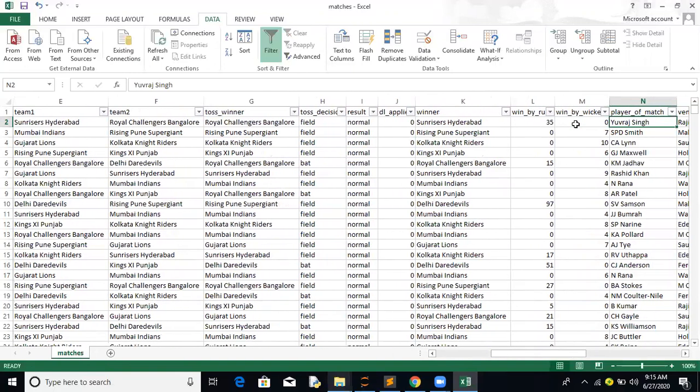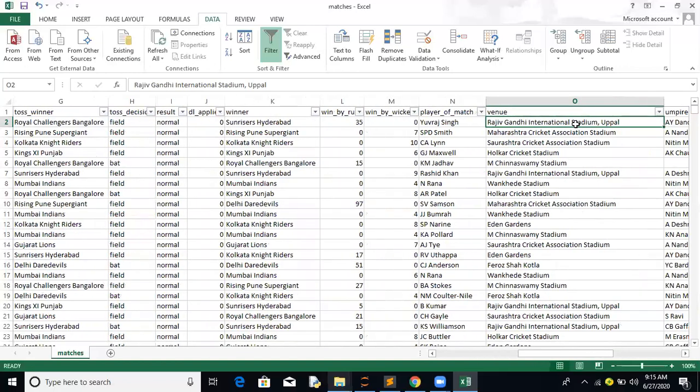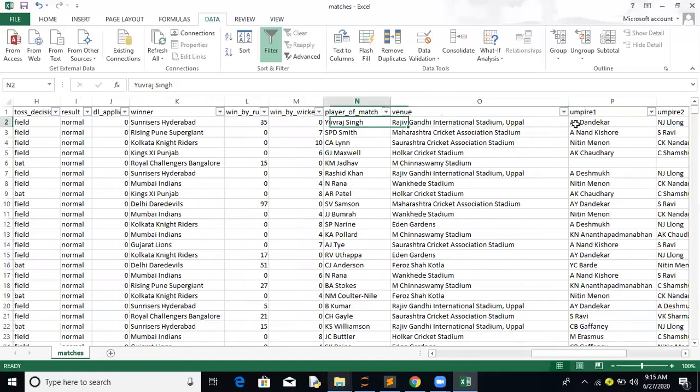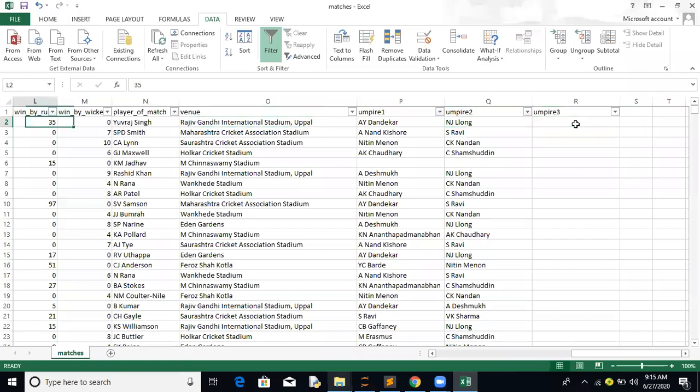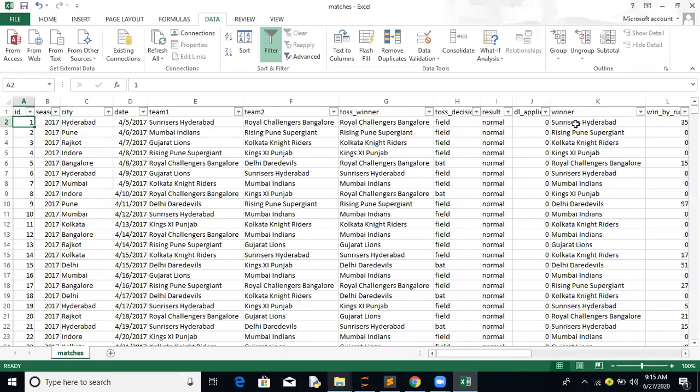Player of the match. Venue, basically the particular stadium in Hyderabad city. Umpire 1, umpire 2, and the third umpire. So these are the features available from this matches.csv.